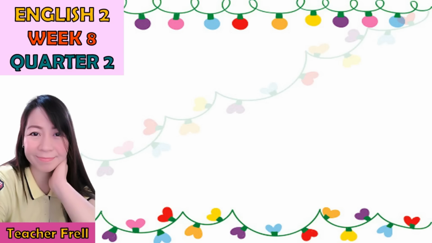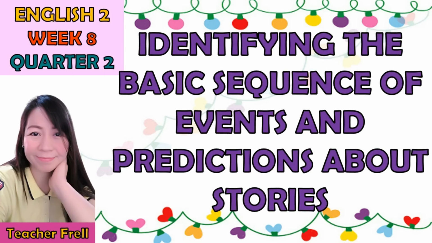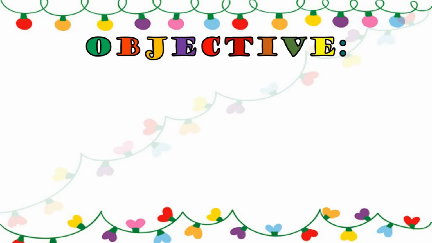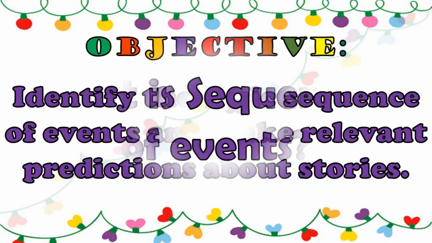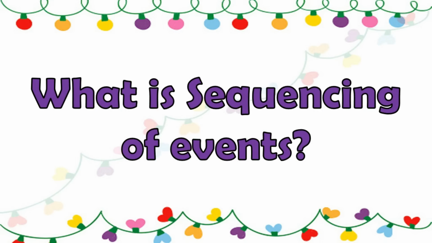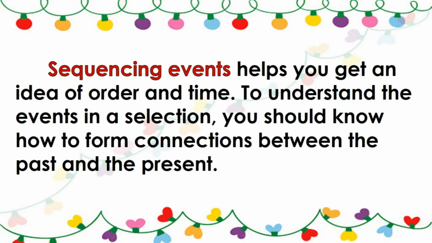For today's lessons, we are going to learn about identifying the basic sequence of events and predictions about stories. Objective: identify the basic sequence of events and make relevant predictions about stories. What is sequencing of events? Sequencing events helps you get an idea of order and time. To understand the events in a selection, you should know how to form connections between the past and the present.